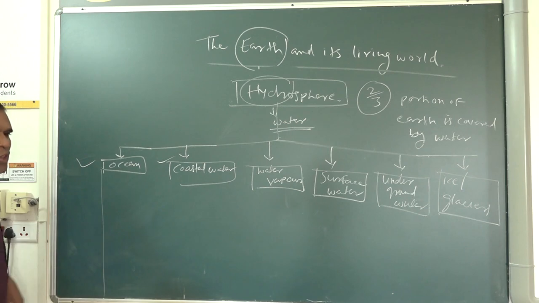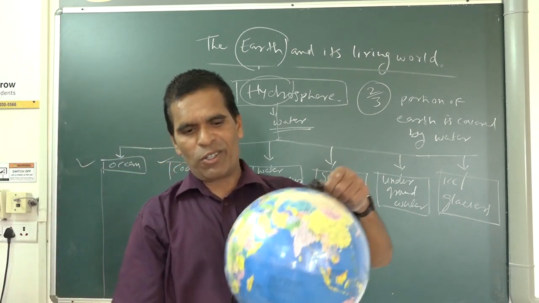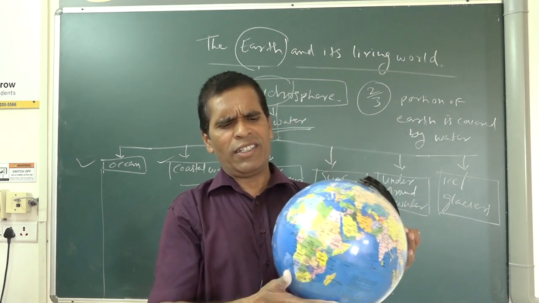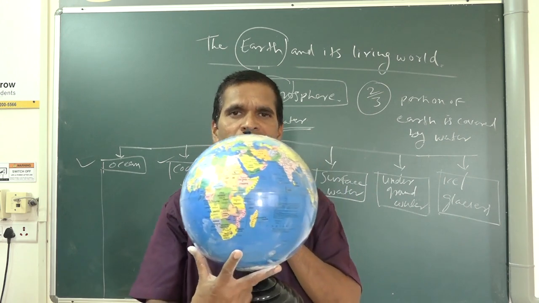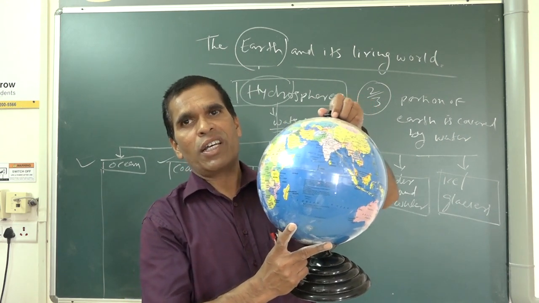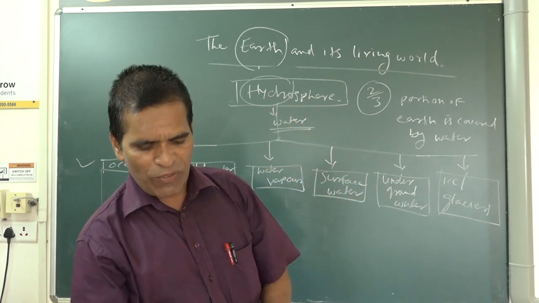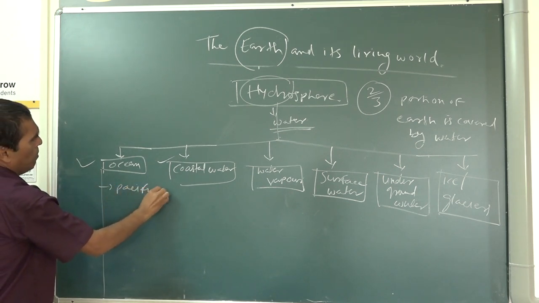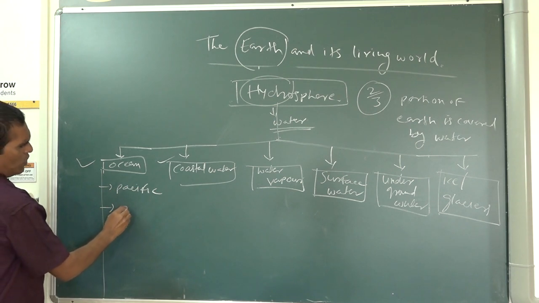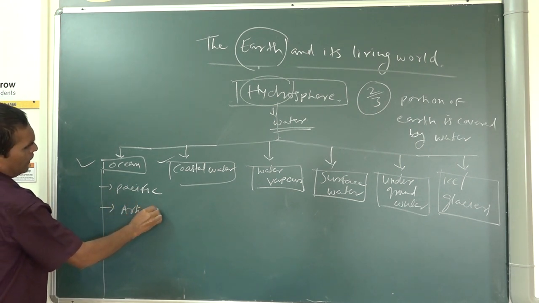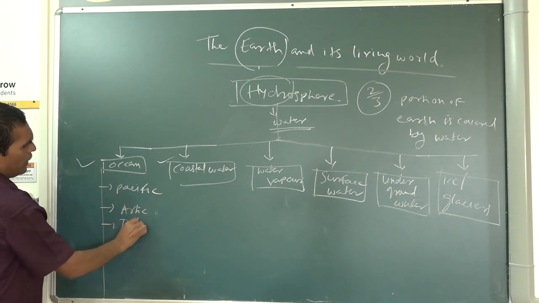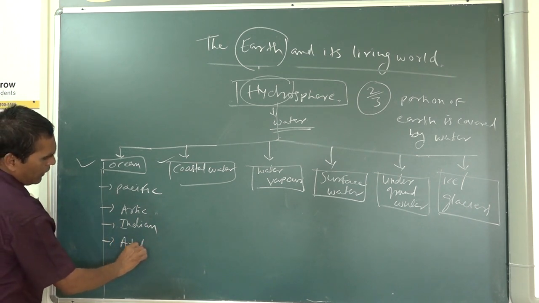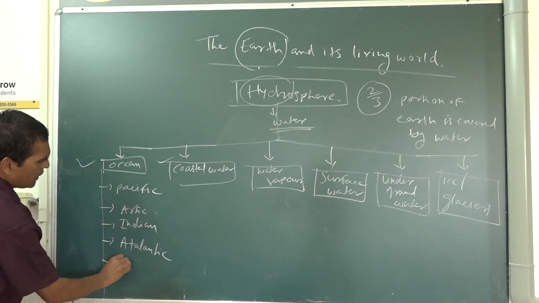Ocean. Now, how many oceans are on the earth? Now you see the globe, that's why I have written here that you should study it. One day when you get the time, observe this whole globe. Now on the globe, how many oceans are there on the earth? There are 5 oceans. Which is the biggest ocean? The Pacific Ocean. After that, the Arctic Ocean, the Indian Ocean, the Atlantic Ocean, and the Southern Ocean.